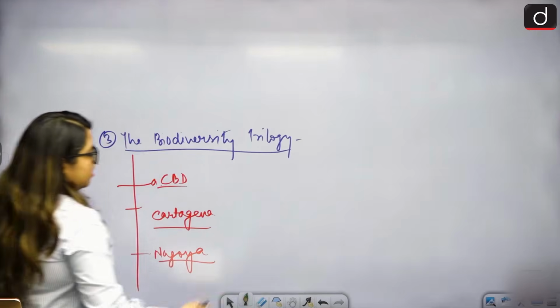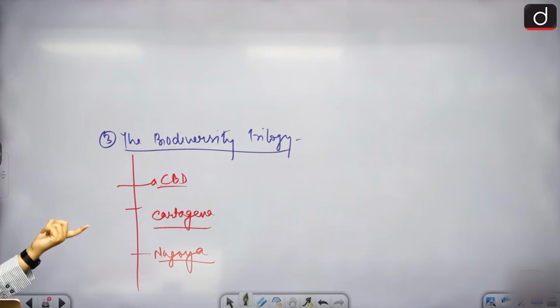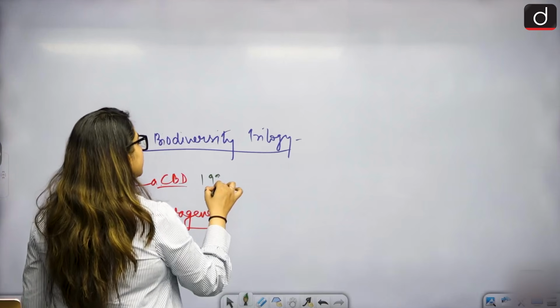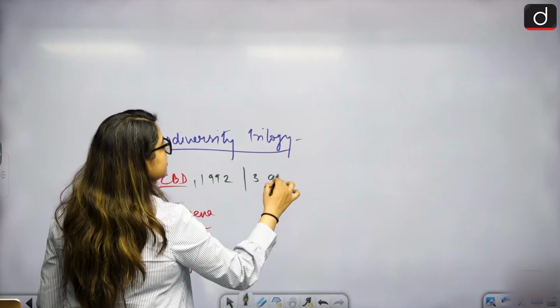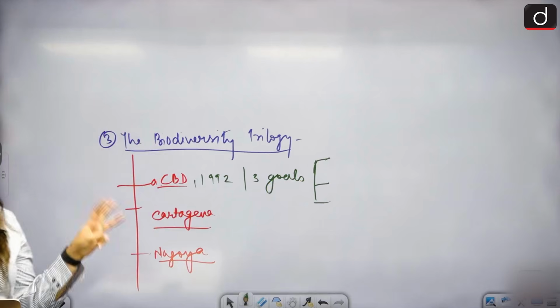Okay. CBD, what is it? Very simple. CBD 1992 is the main treaty we have regarding biodiversity, and it has 3 goals. What are the 3 goals?